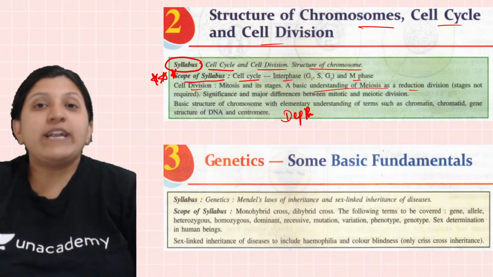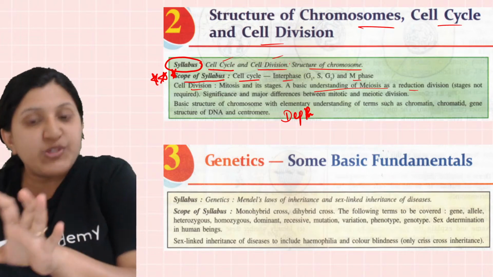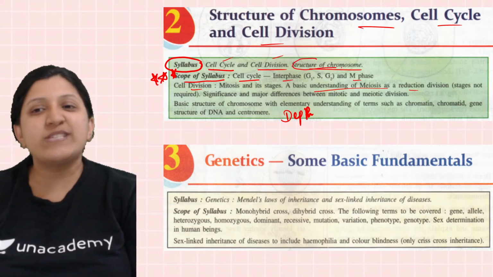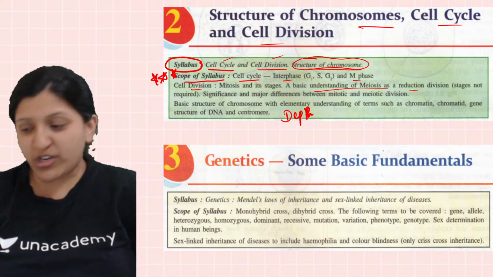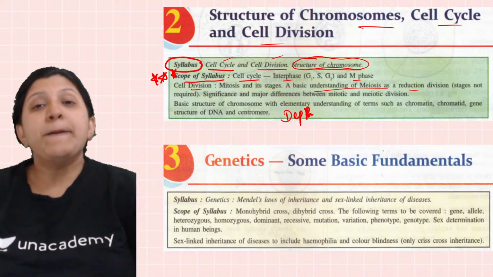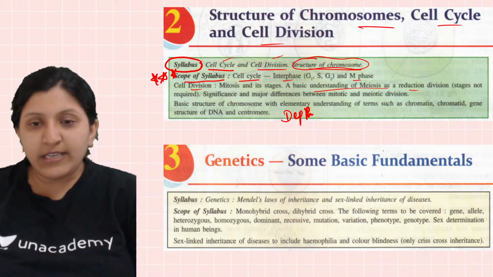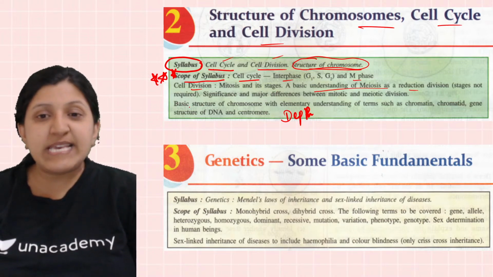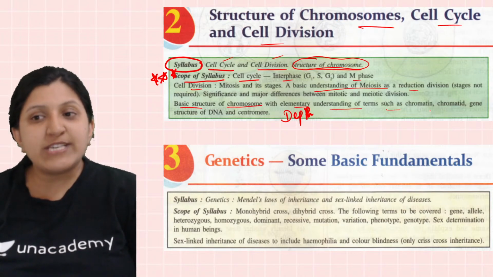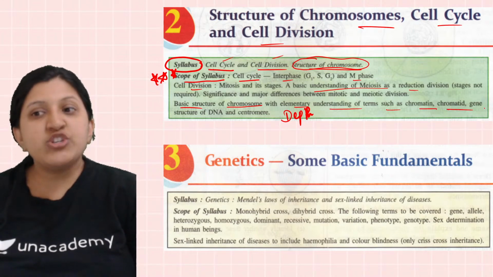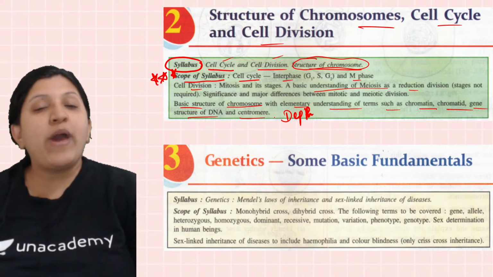When you look at the syllabus, you might feel it says cell cycle and cell division, and if you just read this and are not reading the end part, you might miss out on structure of chromosome. But structure of chromosomes is very important, because the scope of syllabus says: basic structure of chromosome with elementary understanding of terms such as chromatin and chromatid, gene and structure of chromosome, a DNA and a centromere. So you need to know exactly what this is.